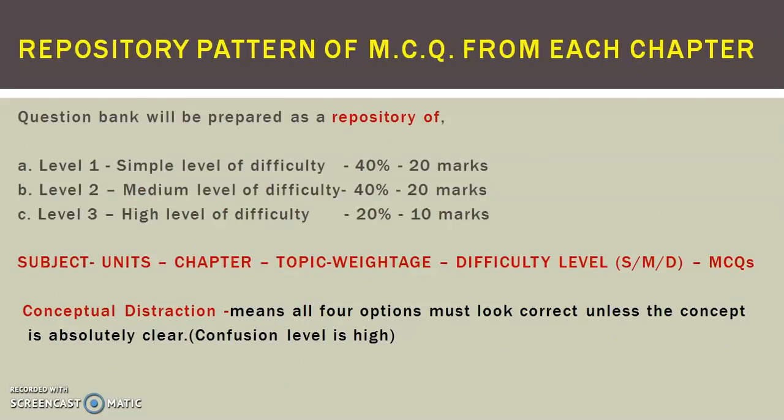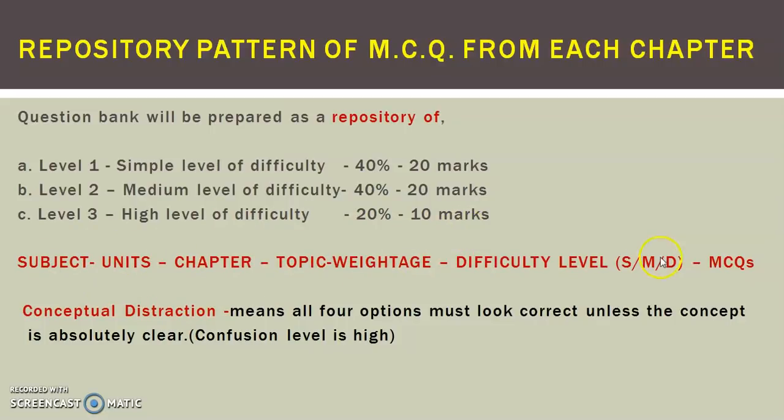Now, repository pattern of MCQ from each chapter. Repository means there will be a collection of 600 to 700 questions per subject which will be collected from various college chairmen, and it will be kept with the university. Now level 1, which is a simple level of difficulty, 40%, 20 marks. Level 2, medium level of difficulty, 40%, again 20 marks. And level 3, high level of difficulty, 20%, 10 marks.